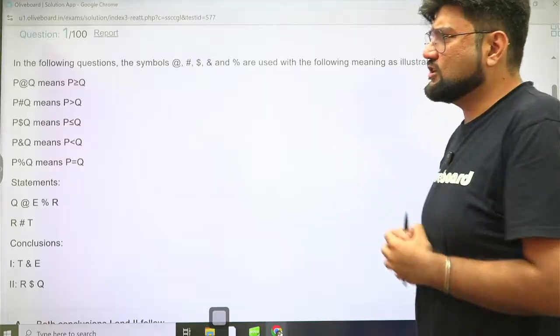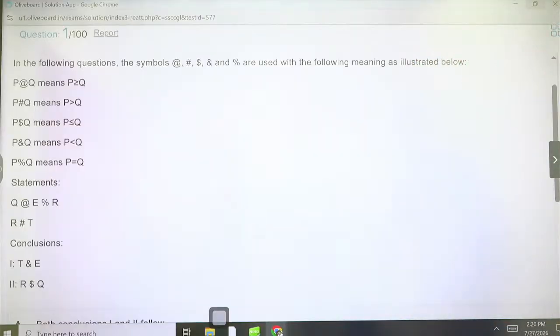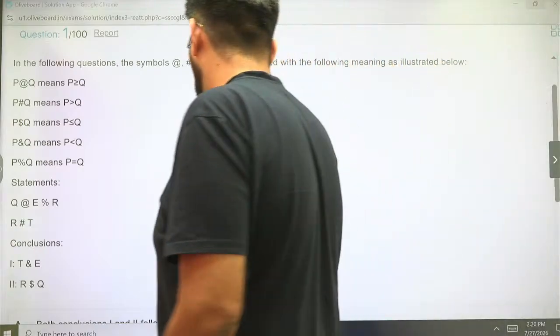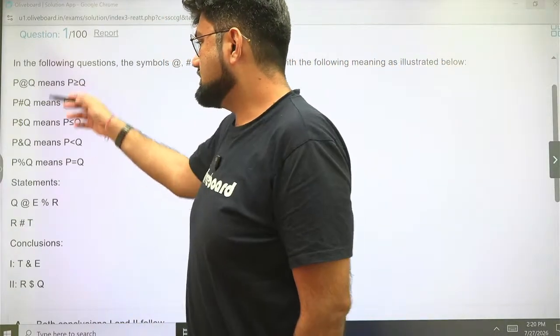The very first question here is from coded inequality, right? This type of set is usually not very common in SSC CGL. We haven't seen questions, but generally we can handle it very quickly, very easily. It's not a very big problem. So just quickly replace the symbols here, the codes here.